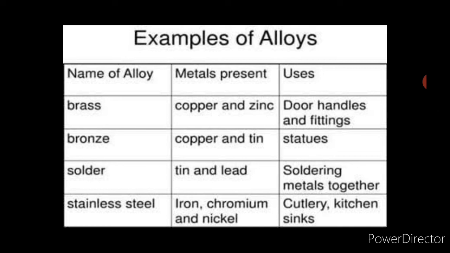Now why is alloying done? Alloying is done because it has many advantages. Here in the picture you can see the name of the alloy, the metals that are used to prepare the alloy and the uses. So it is more useful than the original pure metals. Now let's see the advantages of alloys.